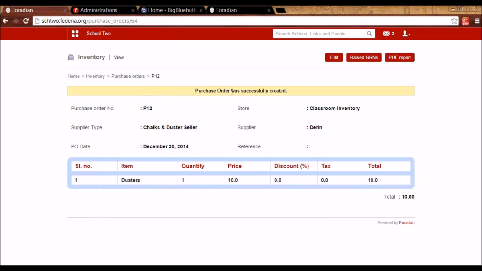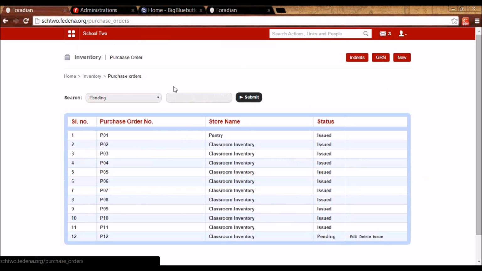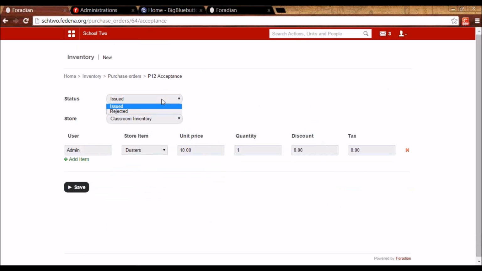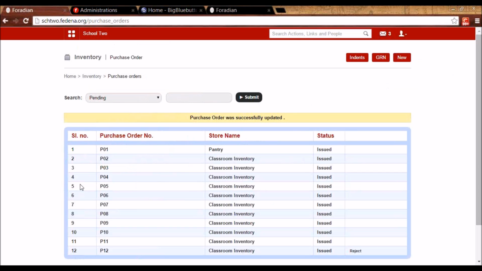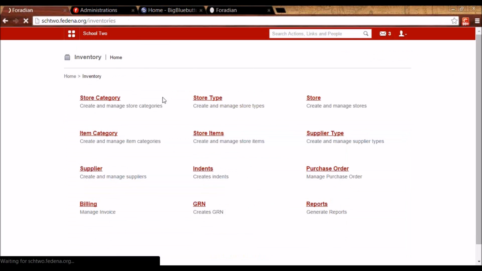So once this purchase order is created, again, let's say I've logged in as a manager of the employee who is raising this purchase order. I'm going to get this link here to either issue it or reject it, similar to what we did for indent. Let's say the purchase order is approved by the manager. Now in the same flow, the next step is goods receipt number.